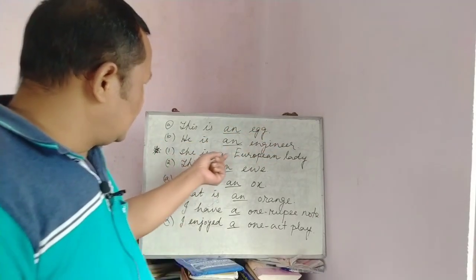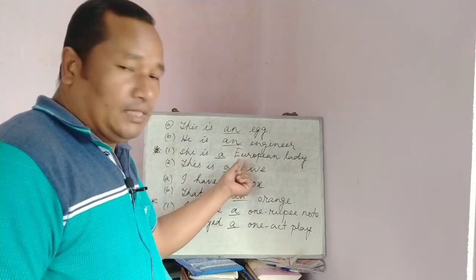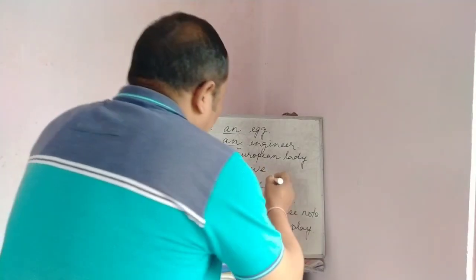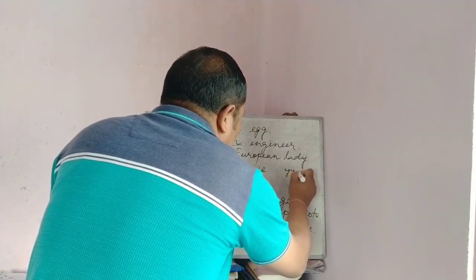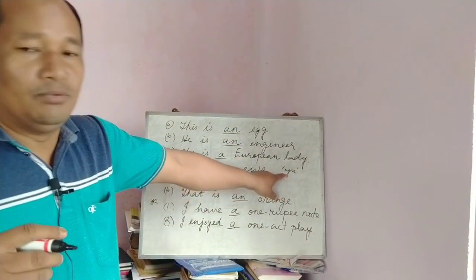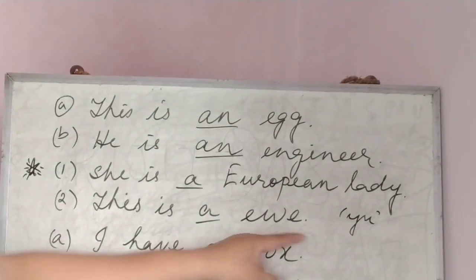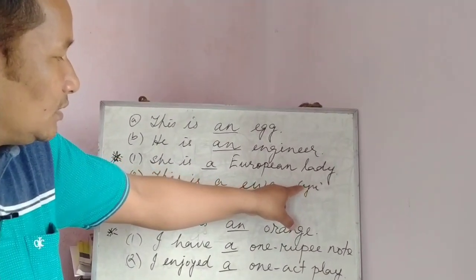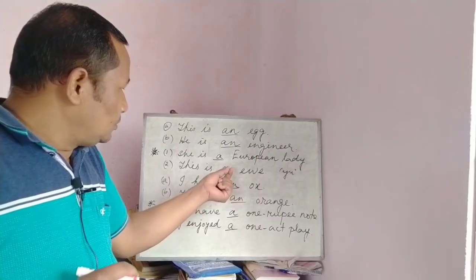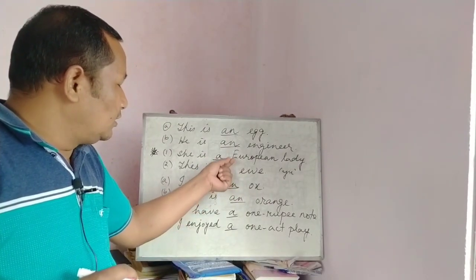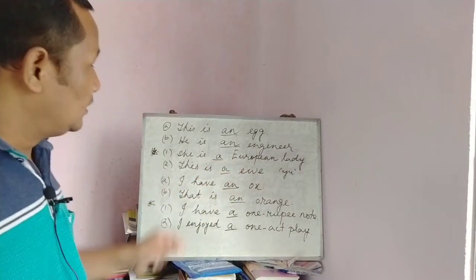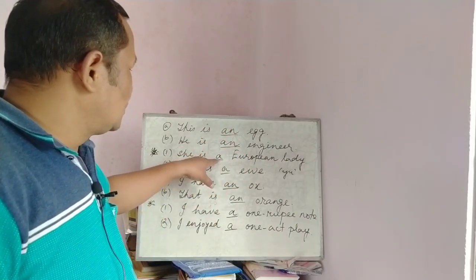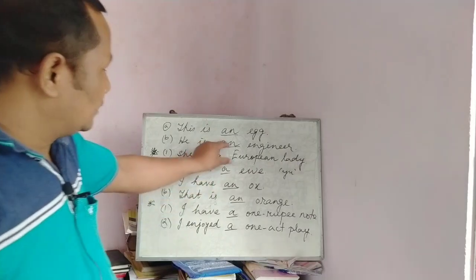But in European and UE, the pronunciation of the vowel becomes just like a consonant, the 'yu' sound. So though these two E's are vowels, the pronunciation is like a consonant. That is why here we use a, though the letters are vowels.